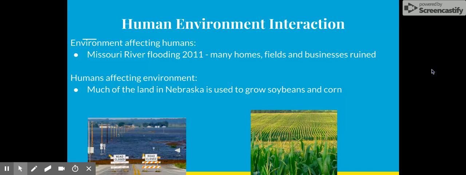Next, humans can also affect the environment in Nebraska. Nebraska has a climate that's really well suited for growing soybeans and corn. So humans have altered that landscape by maybe cutting down trees to grow those crops.